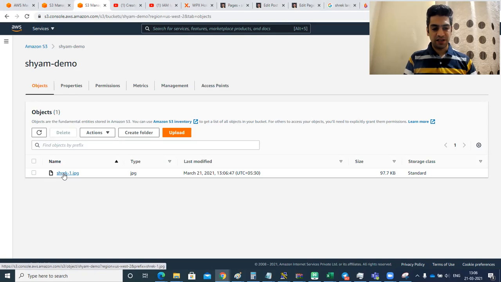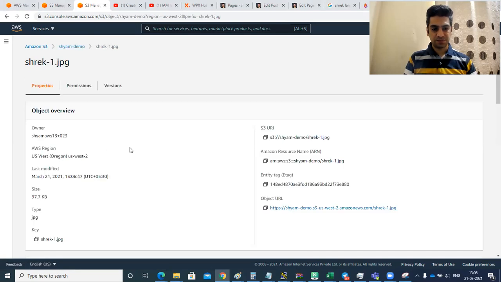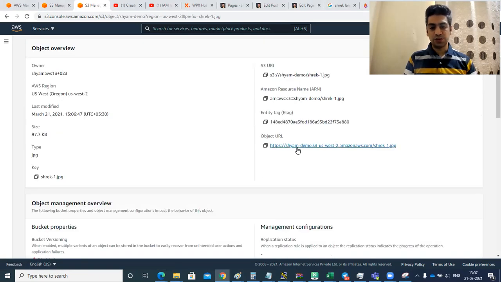Okay. Now, if I click on this image, you can see I get this URL, https://sham-demo.s3. If you see this URL, at the end it has the file name, and at the start it has the bucket name, sham-demo. This is why it doesn't allow a clash of names. It has to be unique. Since sham-demo is taken by me, you try creating this bucket and you won't be able to. Because this URL has to be unique, right? It starts with the bucket name.